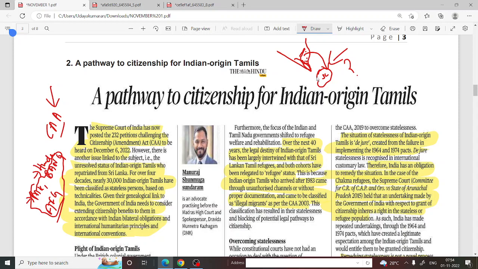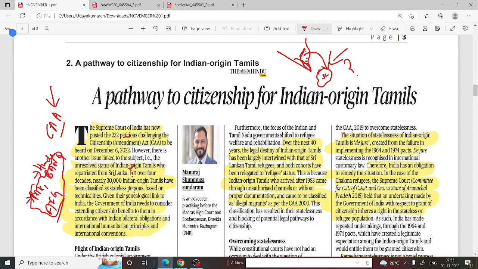To say specifically, Indian origin Sri Lankan Tamils. So we'll be moving on to the topic. The Supreme Court of India has now posted 232 petitions challenging the CAA to be heard on December 6, 2022. So next month they will be hearing the case on the Citizenship Amendment Act. However, there is another issue linked to the subject, that is the unresolved status of Indian origin Tamils who repatriated from Sri Lanka for over 4 decades.